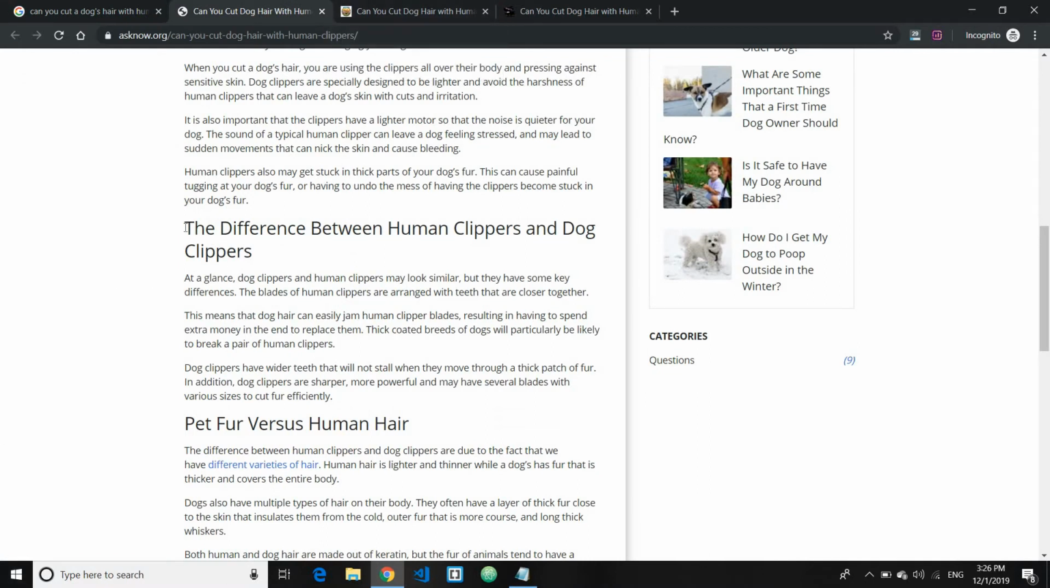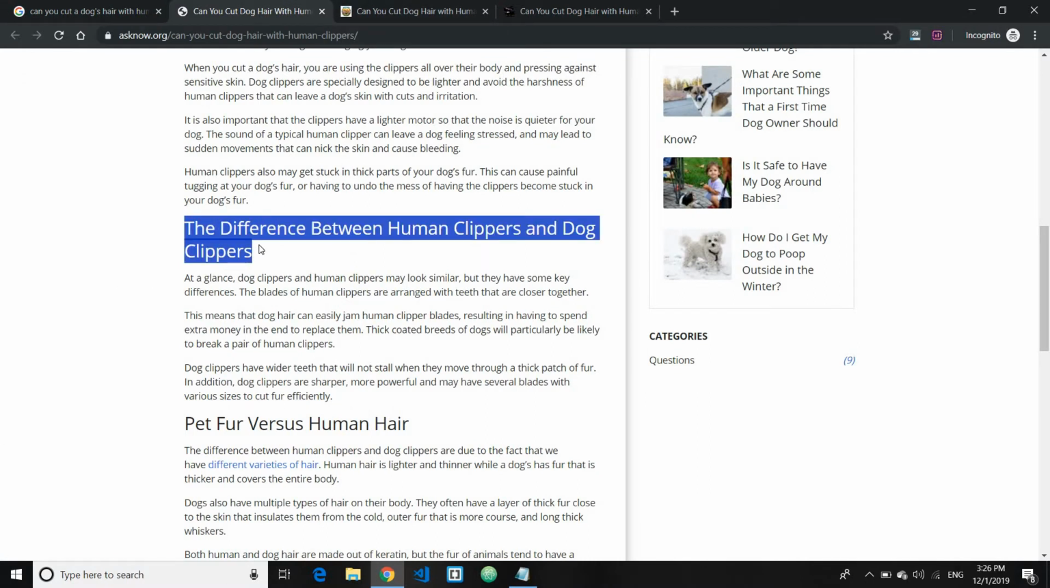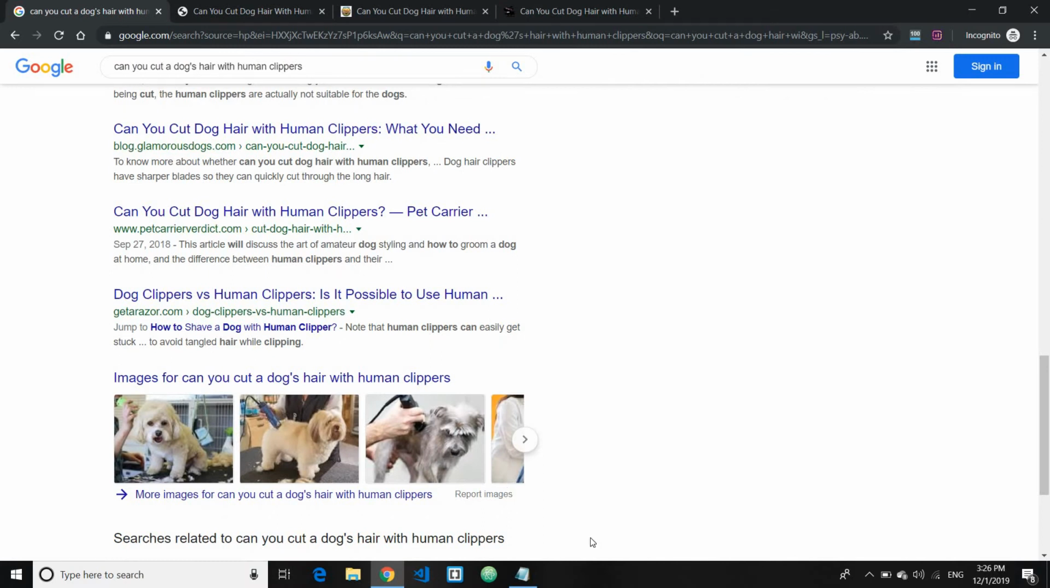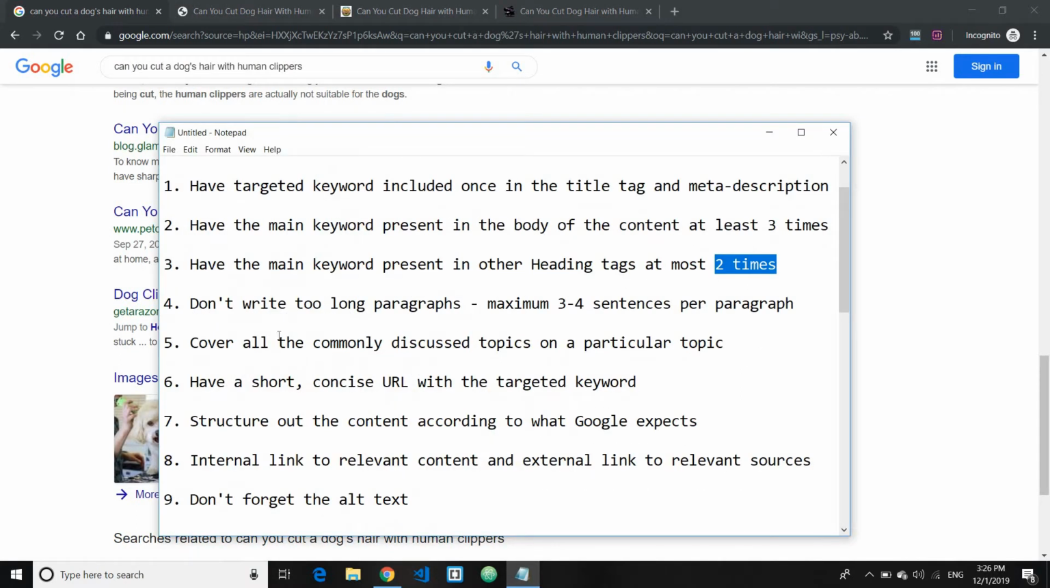So this really means that this particular topic is very important, and Google is looking to have this particular topic on every content ranking on the first page. So you should discuss this particular topic as well.